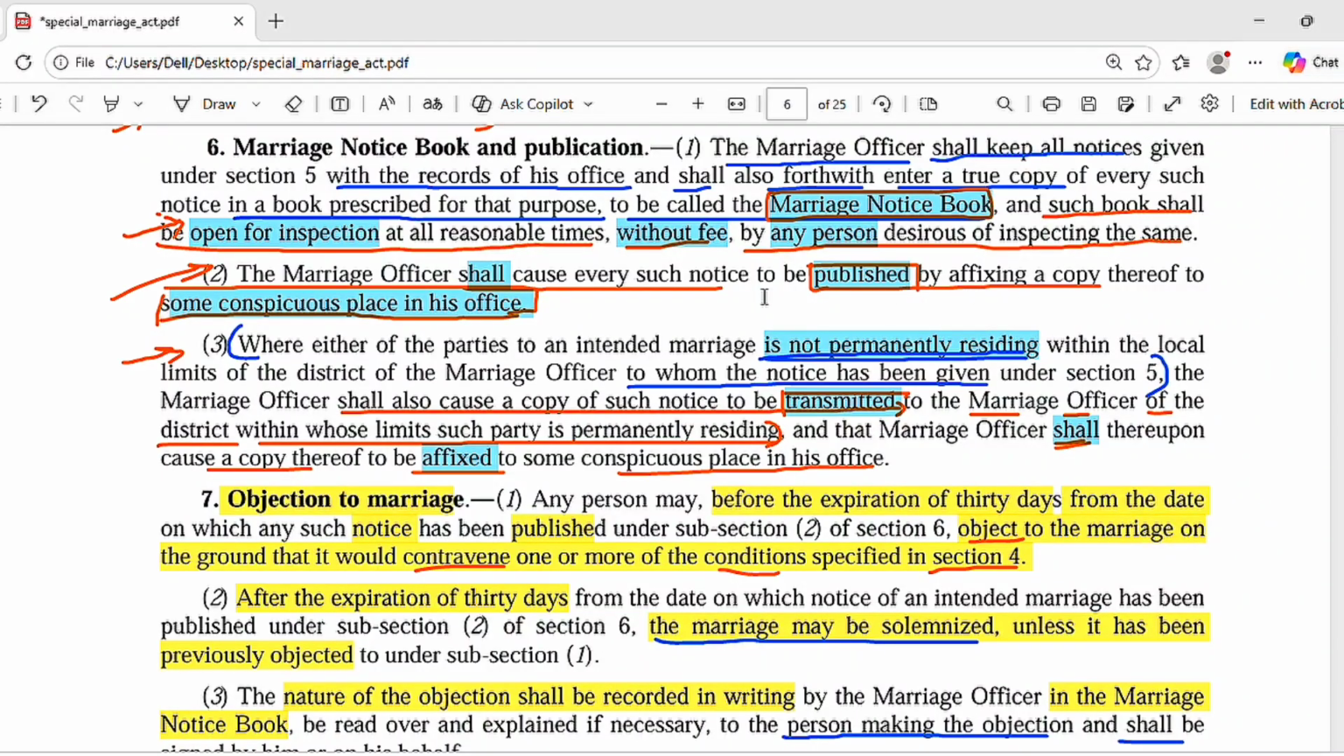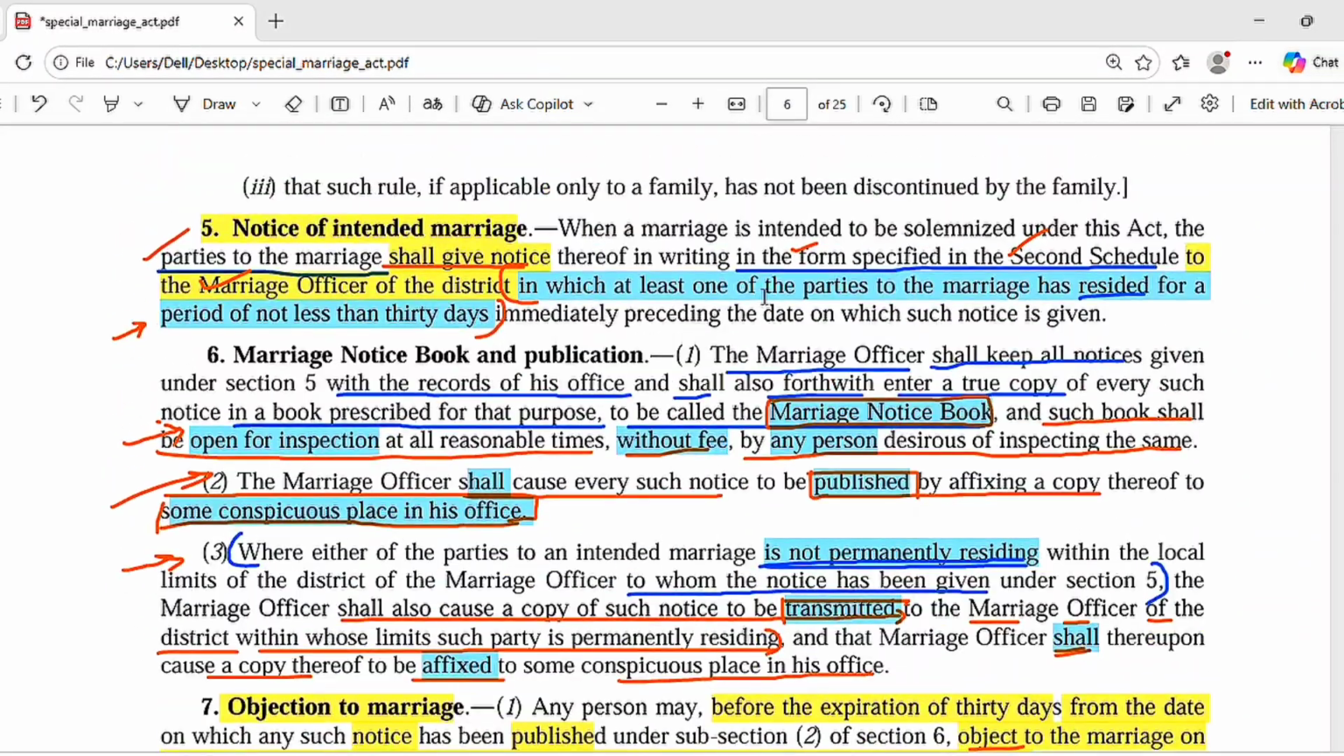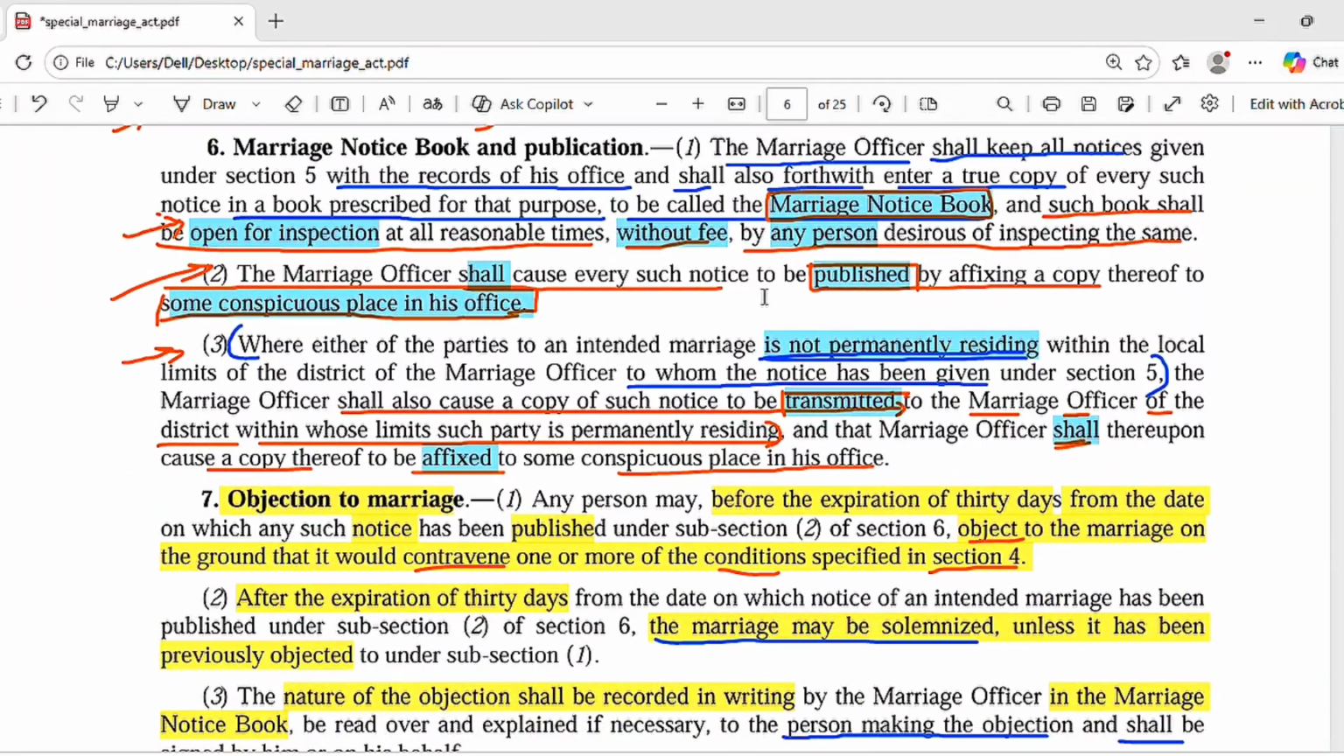And if the parties are not living permanently there, the marriage officer shall transmit the notice to that marriage officer within whose jurisdiction that party is permanently residing, and that marriage officer will do the same. Upon receiving that copy, they will affix it to some conspicuous place in his office. So this is something you have to remember.